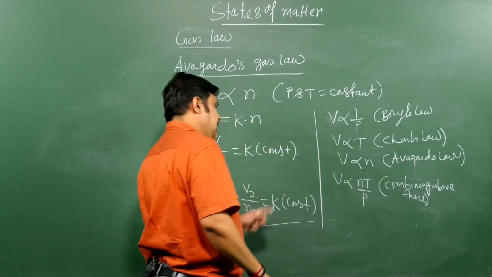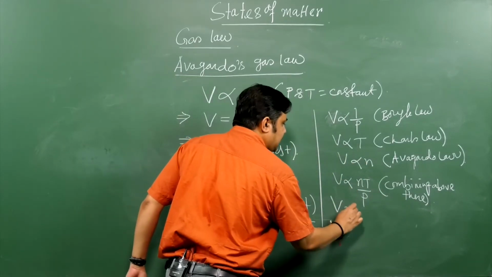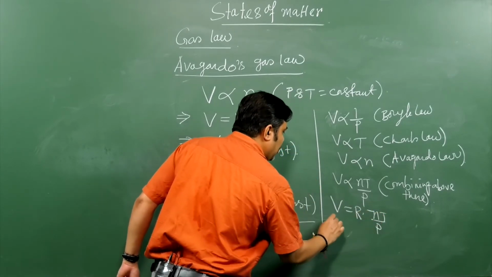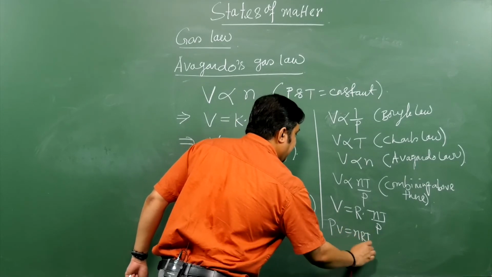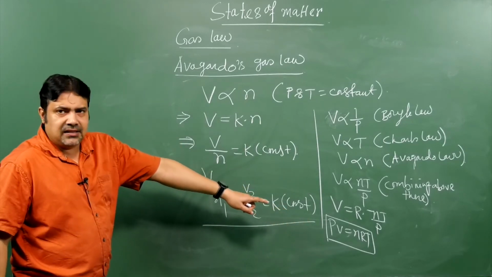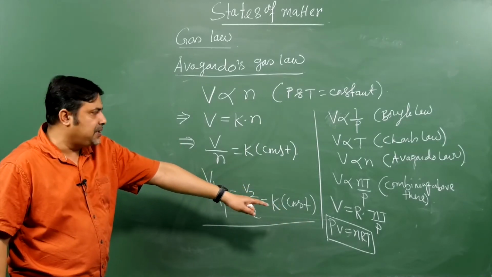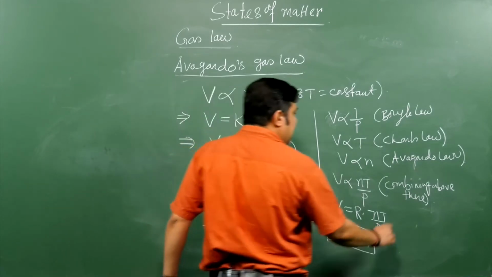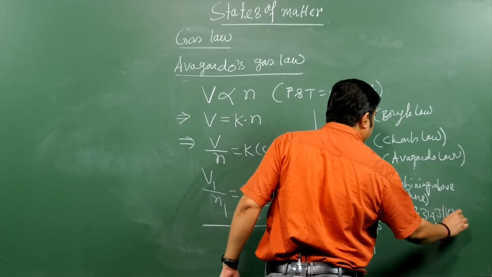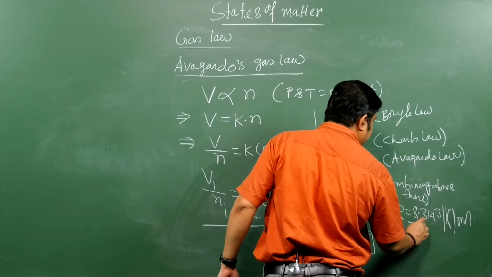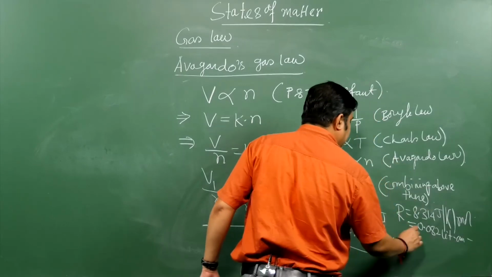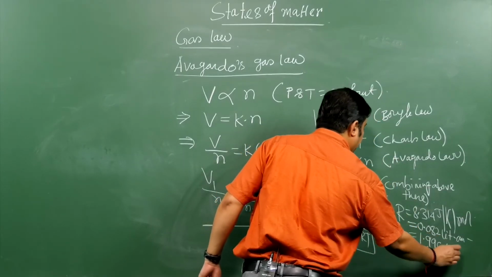So if you remove this proportionality, you have to bring in a constant. That constant is the universal gas constant, R, times NT by P. So then we can write PV equals nRT, the ideal gas equation, where P is the pressure of the gas, V is the volume of the gas, n is the number of moles, T is the temperature in Kelvin scale, R is the universal gas constant, and the R value equals 8.314 joule Kelvin inverse mole inverse, and in liter atmosphere 0.082 liter atmosphere Kelvin inverse mole inverse, in calorie 1.99 calorie Kelvin inverse mole inverse.